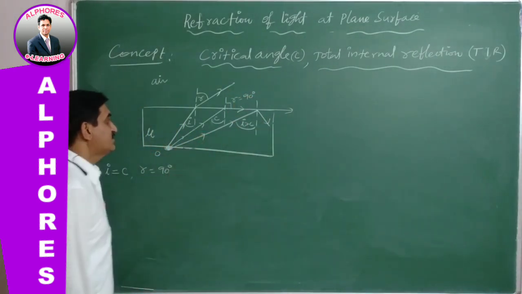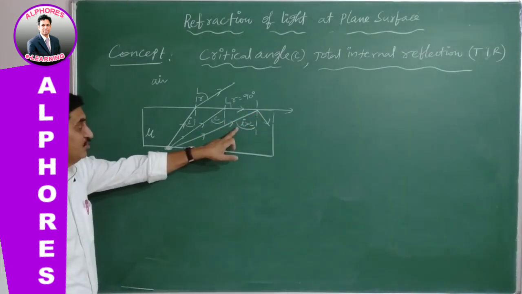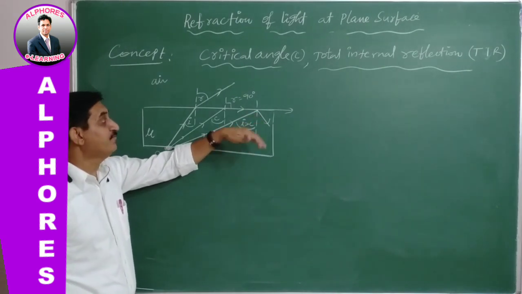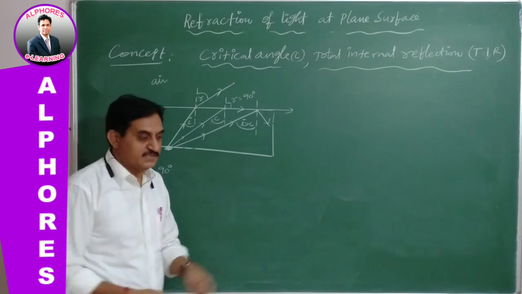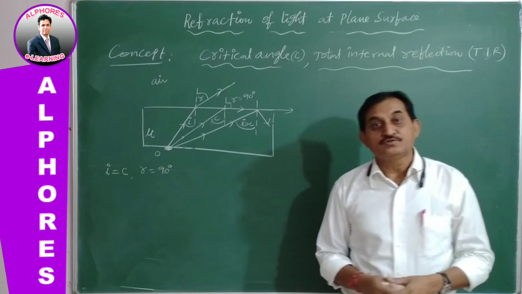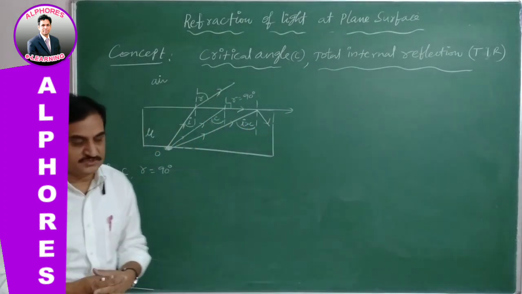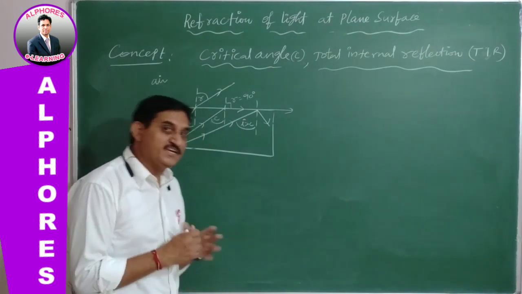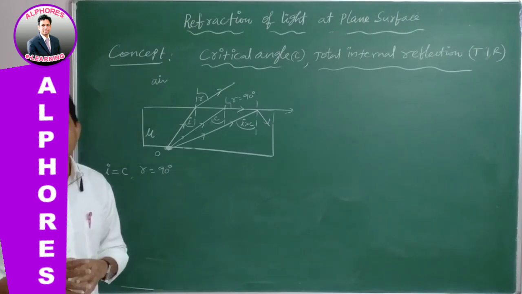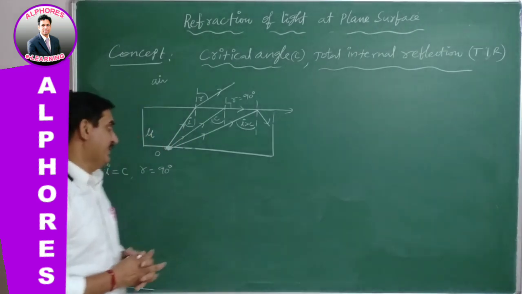The light starts from the denser medium and is incident at the boundary. When the angle of incidence is greater than the critical angle, instead of entering the other medium, the light reflects into the same denser medium. This phenomenon is known as total internal reflection, meaning reflection takes place into the same, denser medium when the angle of incidence is greater than the critical angle.